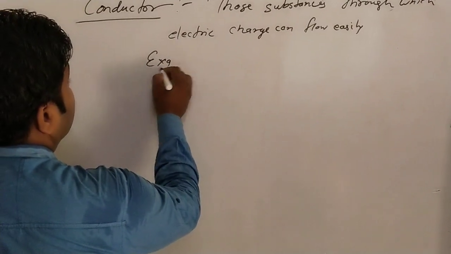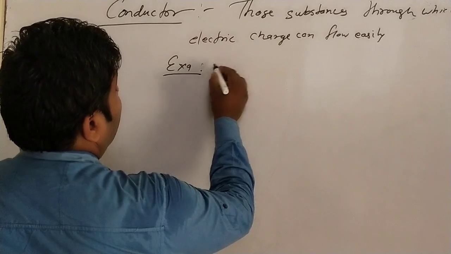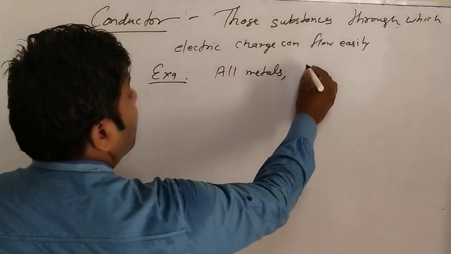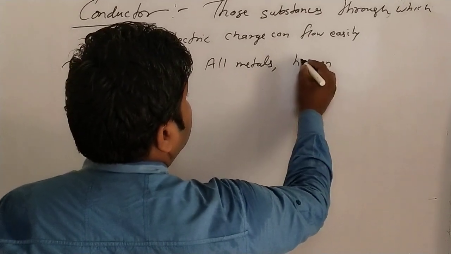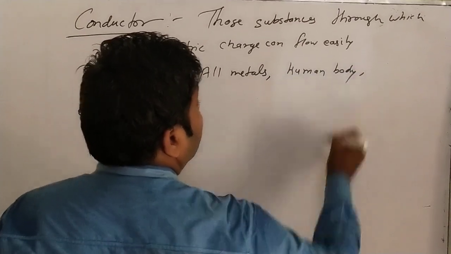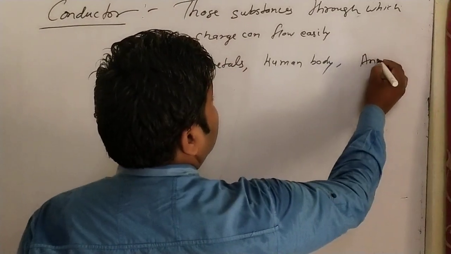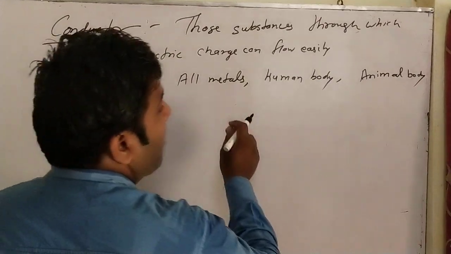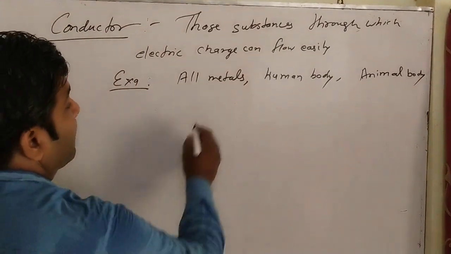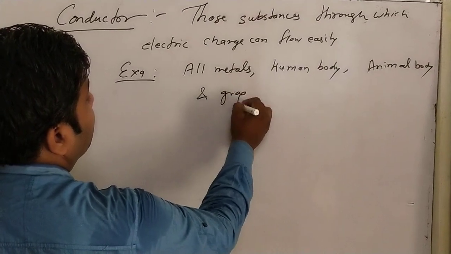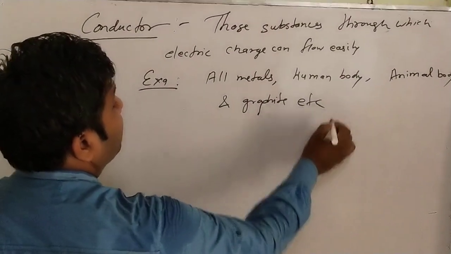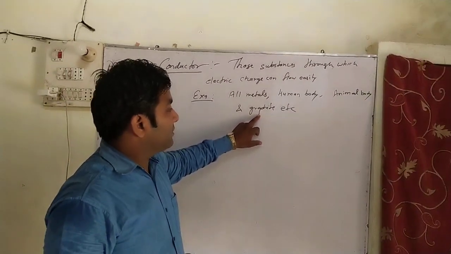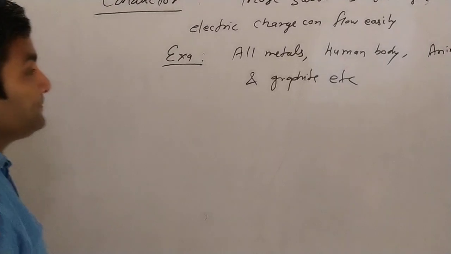Examples: all metals, human body, animal body, and graphite, etc. Graphite, that is the allotrope of carbon, is a good conductor of electricity.